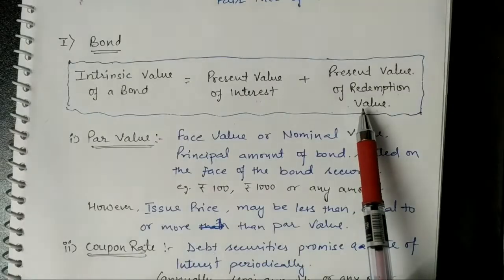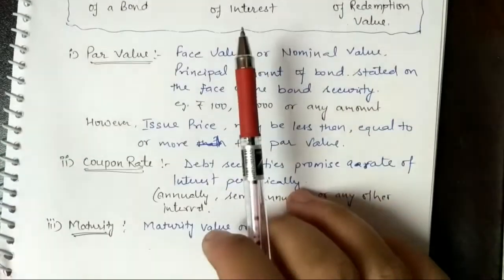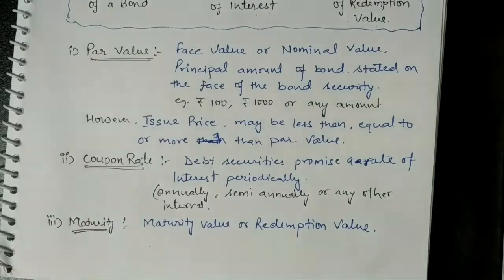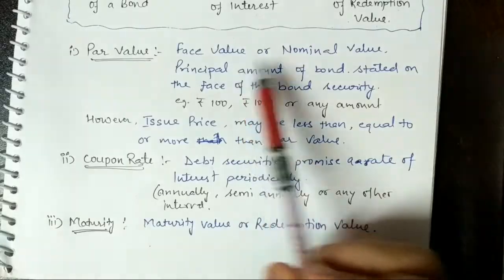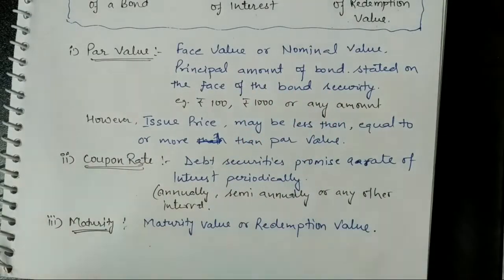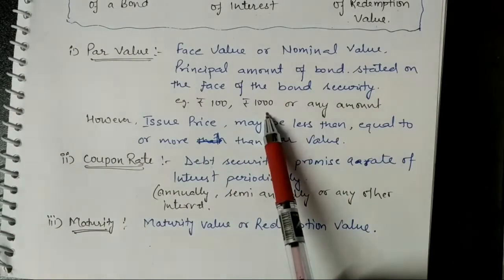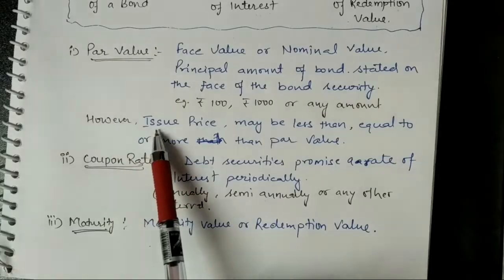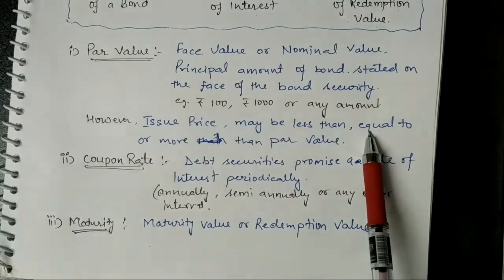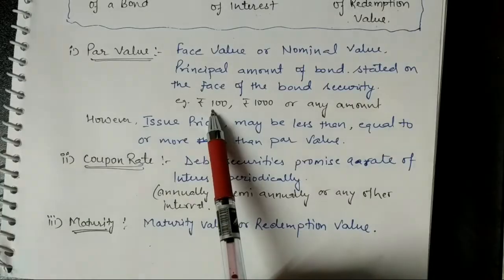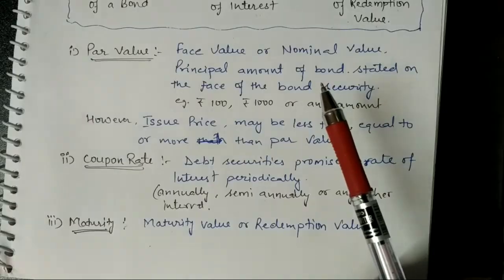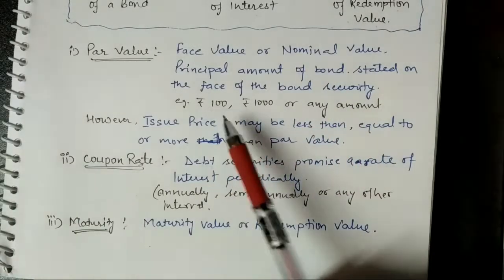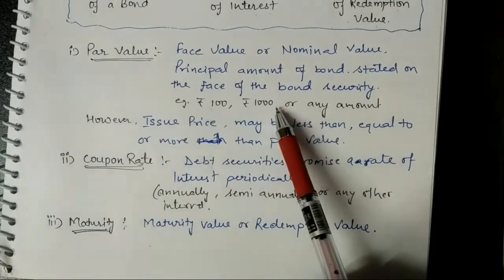So before starting the valuation of bond, we must know about the basic terms which are related to the bonds. One is par value, which is also known as face value or the nominal value or the principal amount which is stated on the face of the bond securities, say rupees 100, 1000 or any amount. However, issue price may be less than, equal to or more than the par value. Say company can issue their bond whose face value is 100, company can issue at 960, so it means less than the face value, or company can issue at 1100 which is more than the face value.